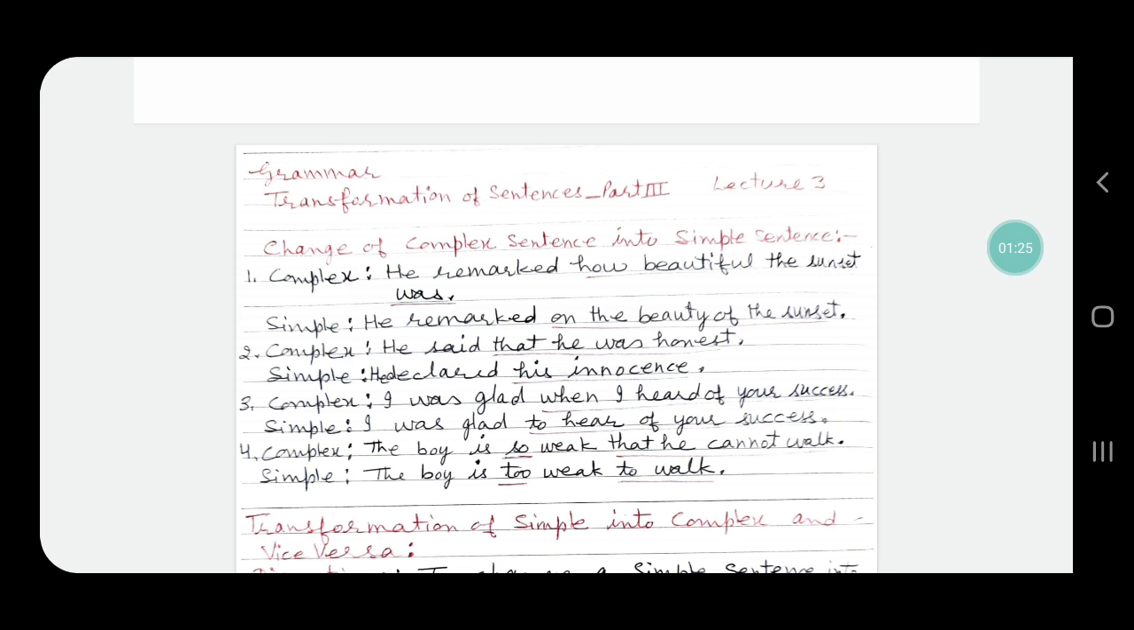Sentence number 2, complex sentence is, he said that he was honest. That he was honest is a noun clause, a subordinate clause, and we have to change it into a group of words to make it a simple sentence. So the simple sentence becomes, he declared his honesty.